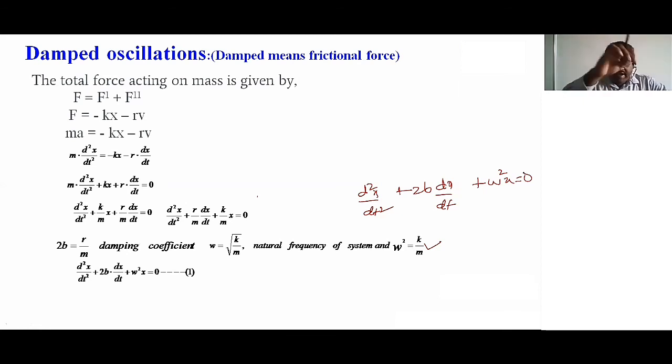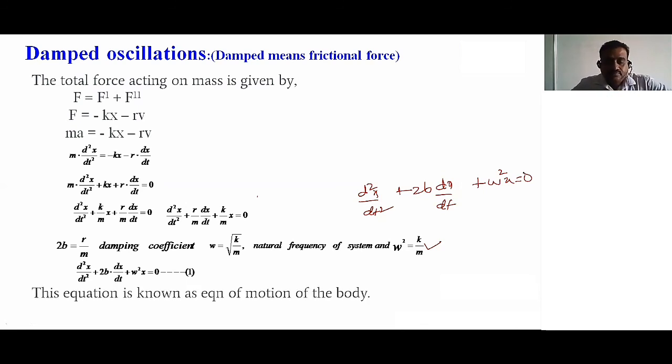This equation is known as the equation of motion of the damped oscillating body. So what is the simple oscillator's equation of motion? Except for this term, the remaining d square x by dt square plus omega square x is equal to 0 is the equation of motion of a simple oscillator.